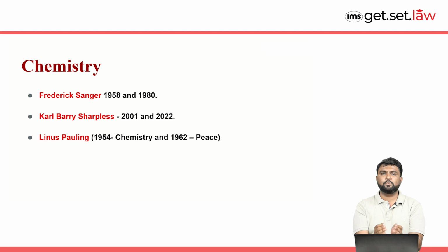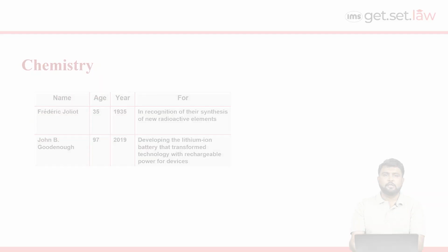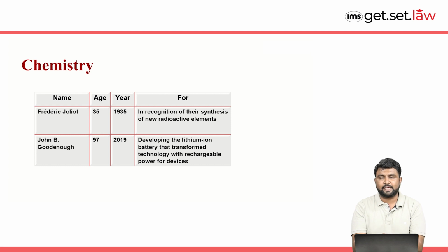Now, there is one more name on the list, that is Linus Pauling. Basically, he received the Chemistry Nobel Prize in 1954 as well as the Peace Prize in 1962. That is 2 different categories we can see over here. So, when you're talking about Nobel Prize, you should always remember who is the youngest recipient and who is the oldest recipient for that Nobel Prize.